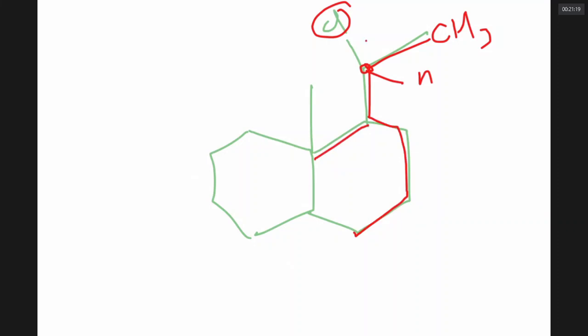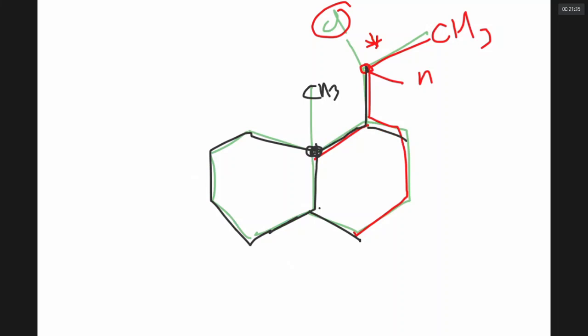So it is a chiral carbon. Agree? This is a chiral carbon because it is linked to one side a methyl group, and ring systems on the other sides. So definitely this is a chiral carbon.